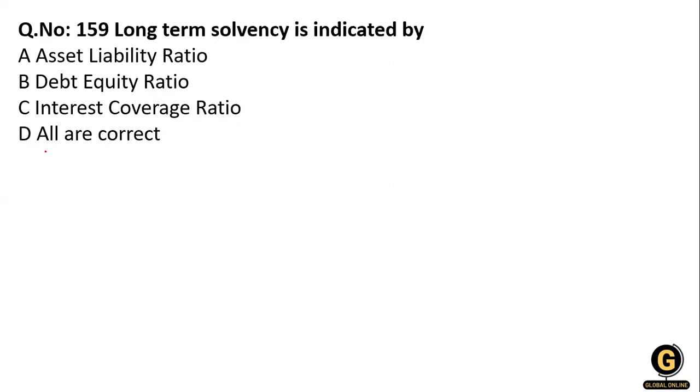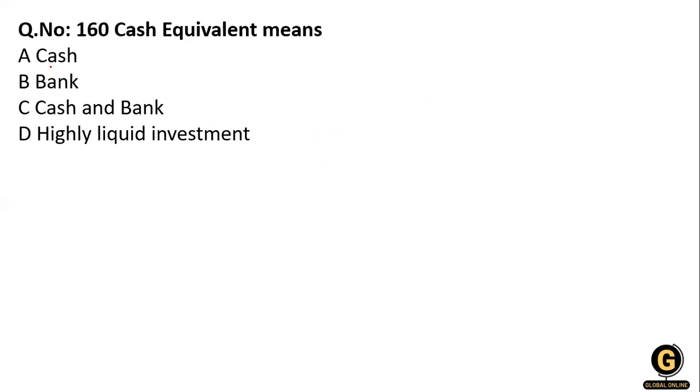Clear? Now, the long-term solvency is indicated by asset liability ratio, debt equity ratio, interest coverage ratio, and all are correct. So first of all, what is long-term solvency? Long-term solvency means the relationship between debt and equity. So the answer is the debt equity ratio. So option number B is right over here.